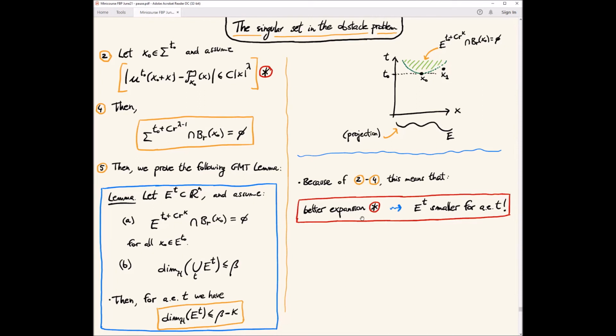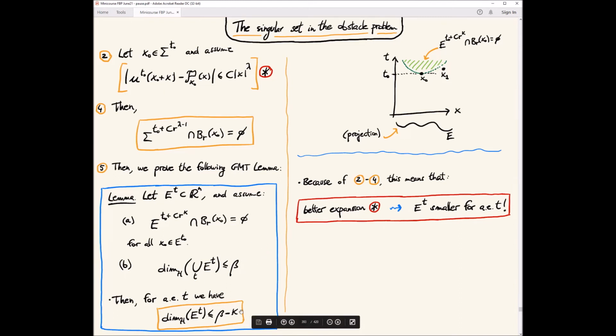This is what we have, and the better the expansion here, the smaller the singular set is for almost every t. So imagine that you had an expansion up to order 5 or 6. Say that beta is n, the full space.